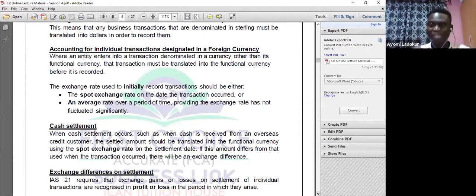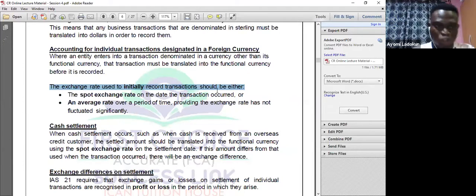So I have to convert into my Naira currency. So what exchange rate will I use when I'm converting that transaction initially? As per IAS 21, I will use the spot rate on the date the transaction occurred. That's what you have here. You need to know this, because when we solve questions, this is the principle we are going to apply. On the day the transaction occurs, I will use the spot exchange rate. That means I will use the spot rate on that date to convert the transaction.